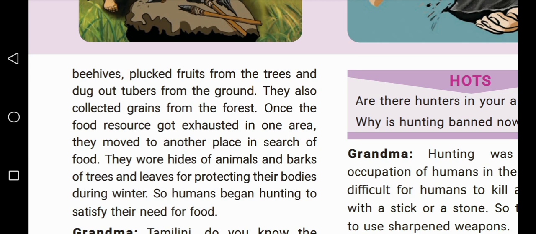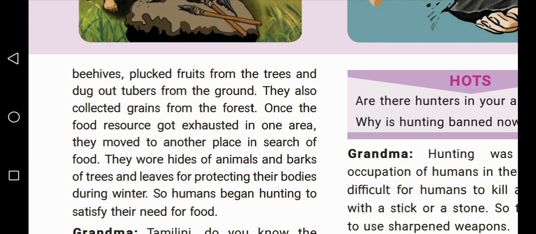During winter time it is very chill, the rainy and cold season, that is called winter. So the early men wanted to protect their bodies from the winter, so they wore hides of animals and barks of trees and leaves.